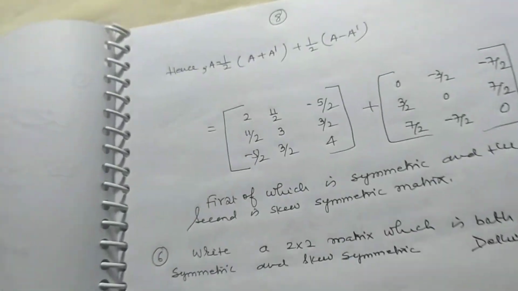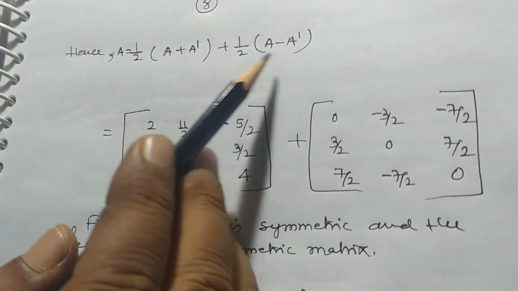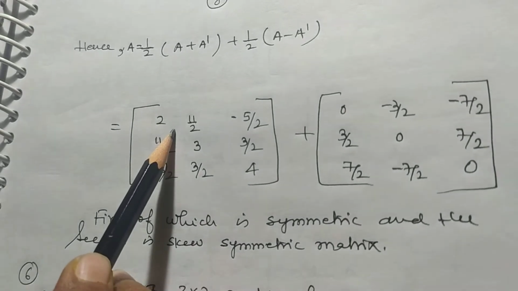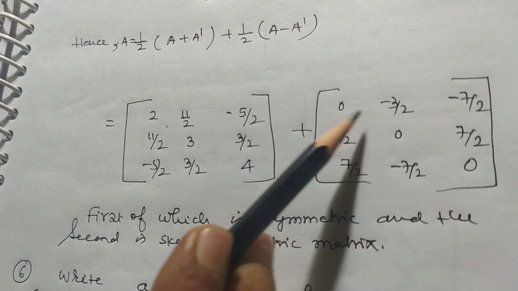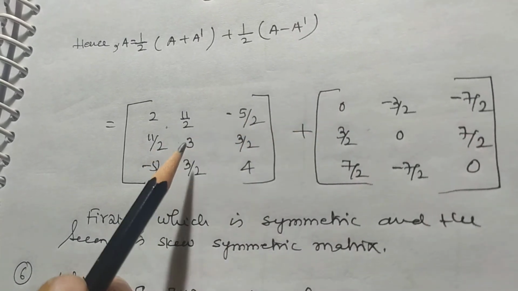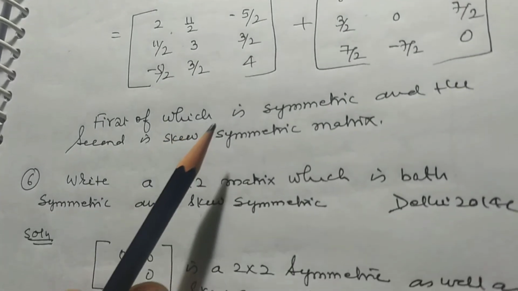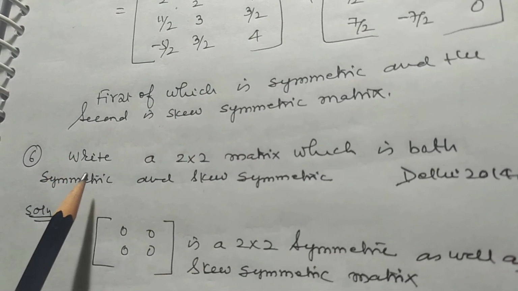And now, hence A is equal to 1/2(A + A') plus 1/2(A - A'). This is the value of 1/2(A + A'), and this is the value of 1/2(A - A'). You can check, if you add these two matrices, you will get A. So the first of which is symmetric and the second is a skew symmetric matrix.